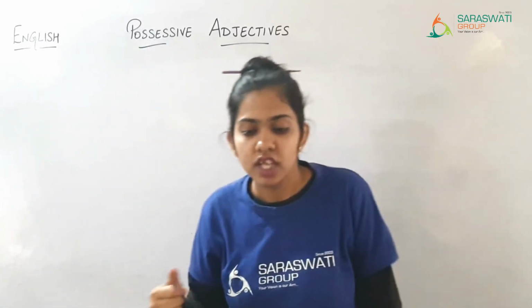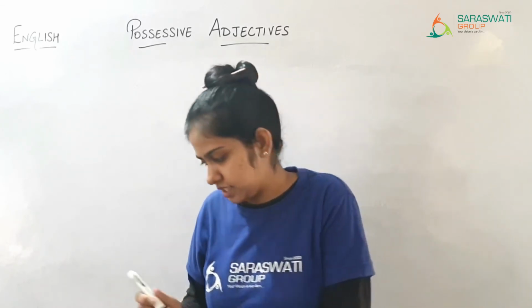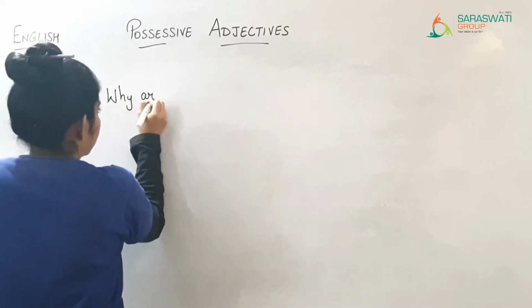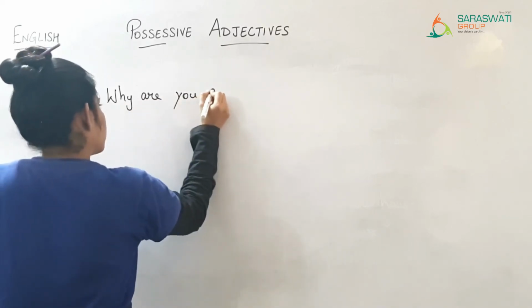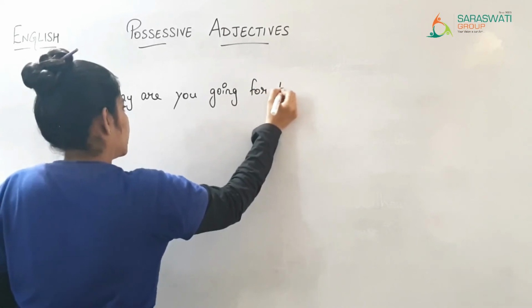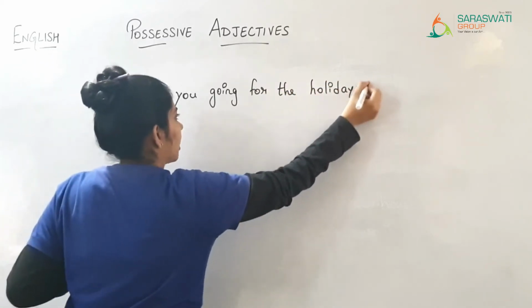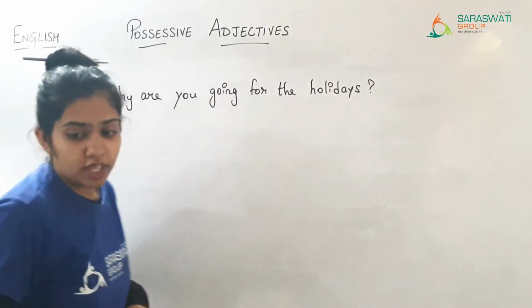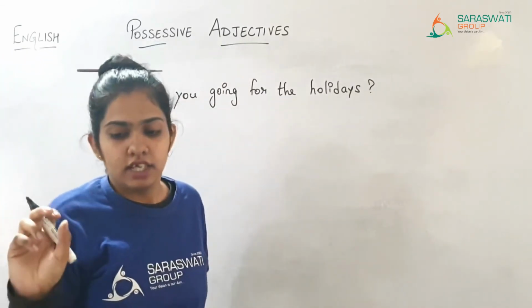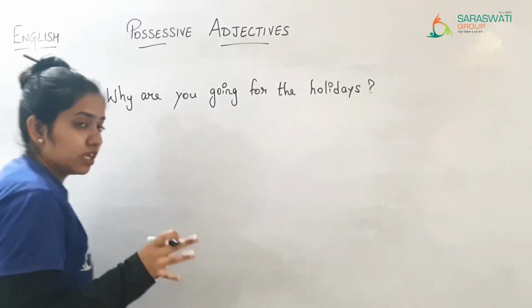So here, if I say, why are you going for the holidays? I have written the sentence. Why are you going for the holidays? I have asked the question. And as a part of a hint, what you are supposed to write is, we going to visit grandparents.